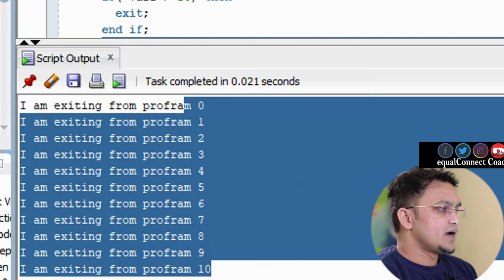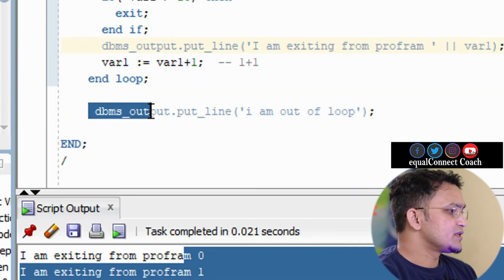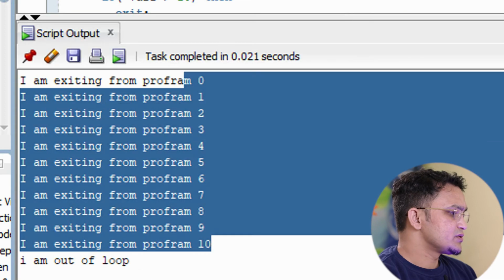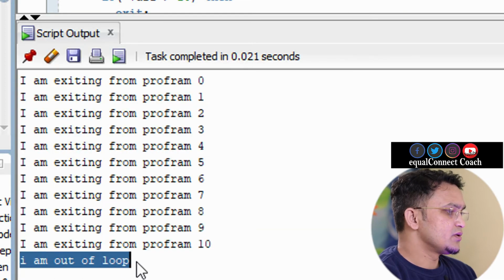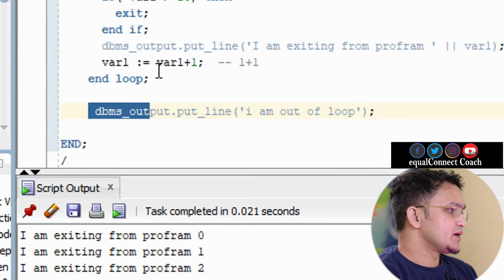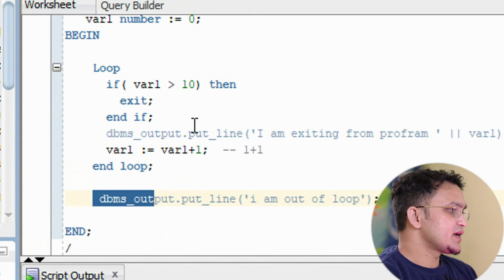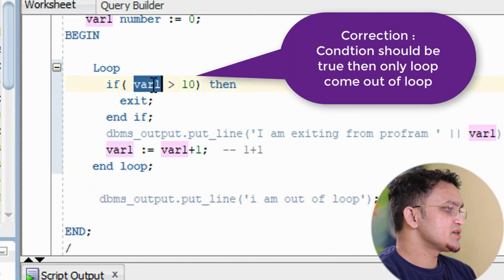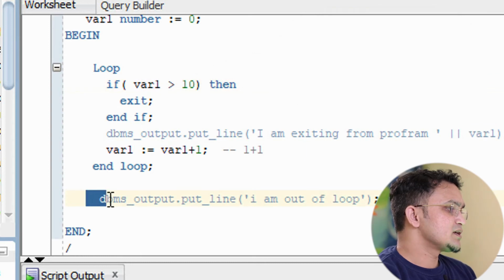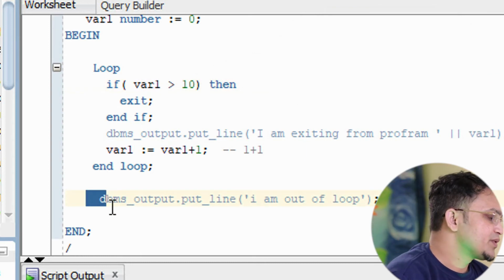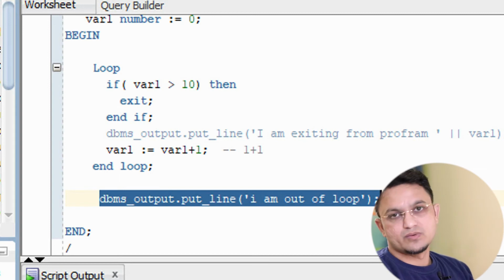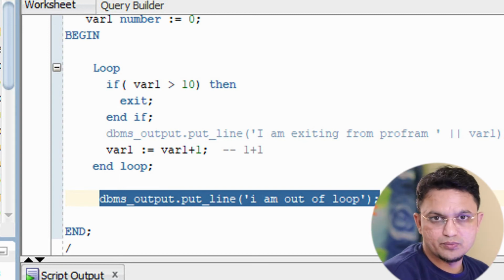After that this line got executed. It keeps on running, and whenever this condition is false, only at that time the control came over here and executed this one. So this is how the basic loop will work.